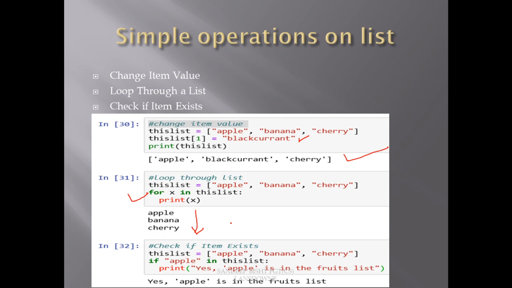Okay, now how to check whether an item exists in the list or not. Here we can use the in keyword. So if apple in list, this will check the condition whether apple is in the list or not. If true, then this will get printed. If false, then it will not get printed. So apple is in the list, yes, sure, so this will get printed. In this way we can check whether an item is present in the list or not.